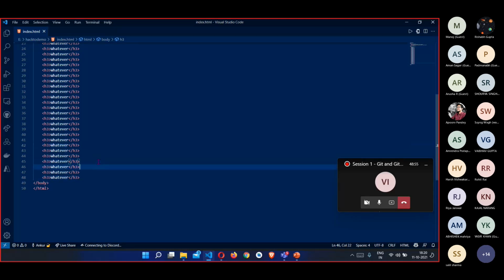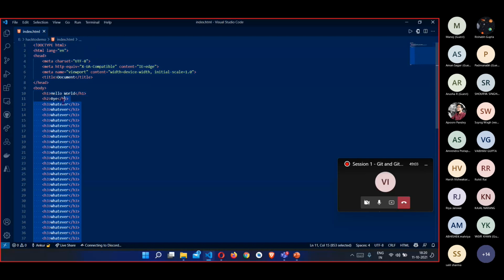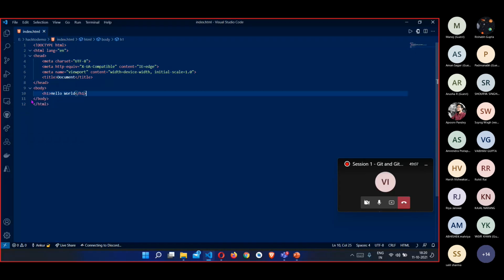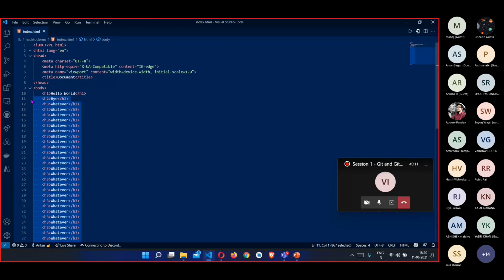So right now it looks easy. If I want to go back to my previous changes, I can just remove this part manually from here. I can just select them all, hit backspace, and I get the previous program which I needed. But imagine a big program, which consists of thousands of lines of code. In that case, we can't just manually go back to the previous part. So in that case, a Git repository is necessary.